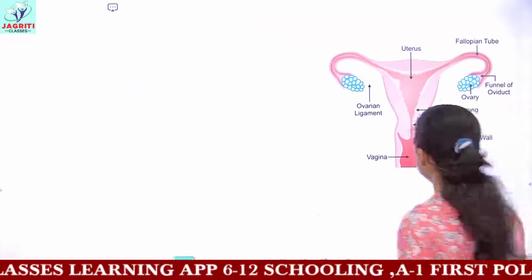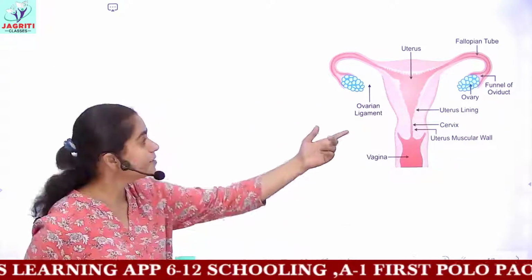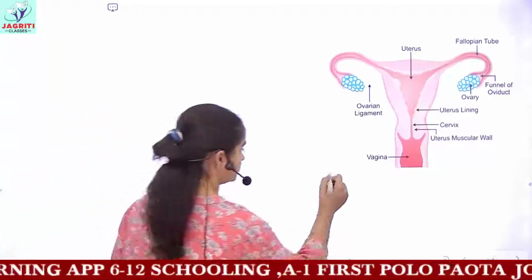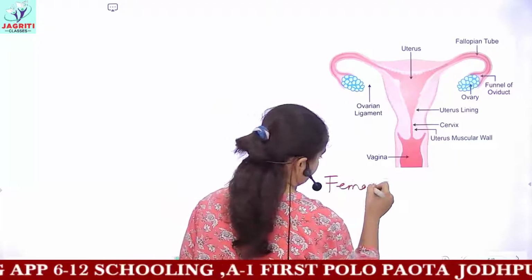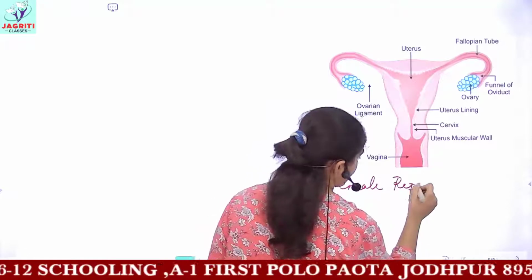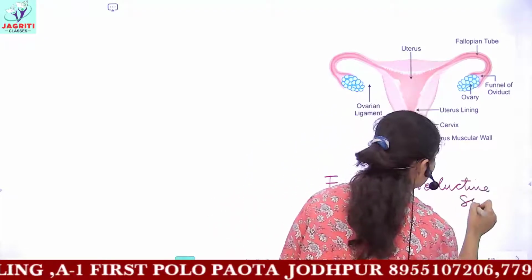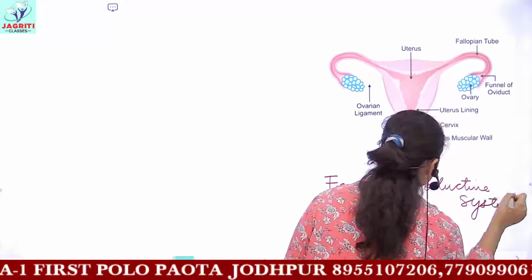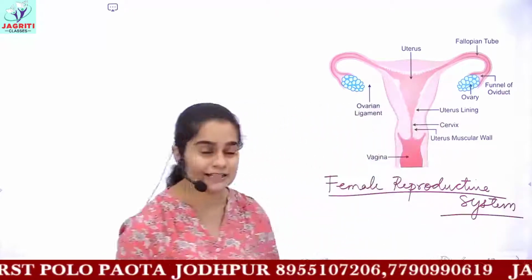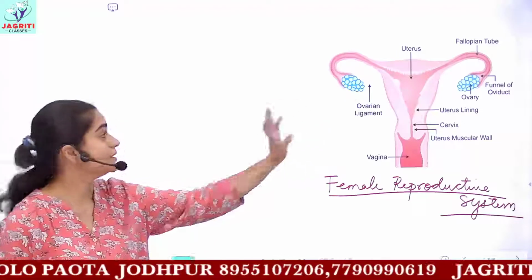Okay. Now you have a diagram of the female reproductive system in front of you. As we discussed the male reproductive system, in a similar manner we'll be discussing the female reproductive system in human beings. So this is the diagram of the female reproductive system.